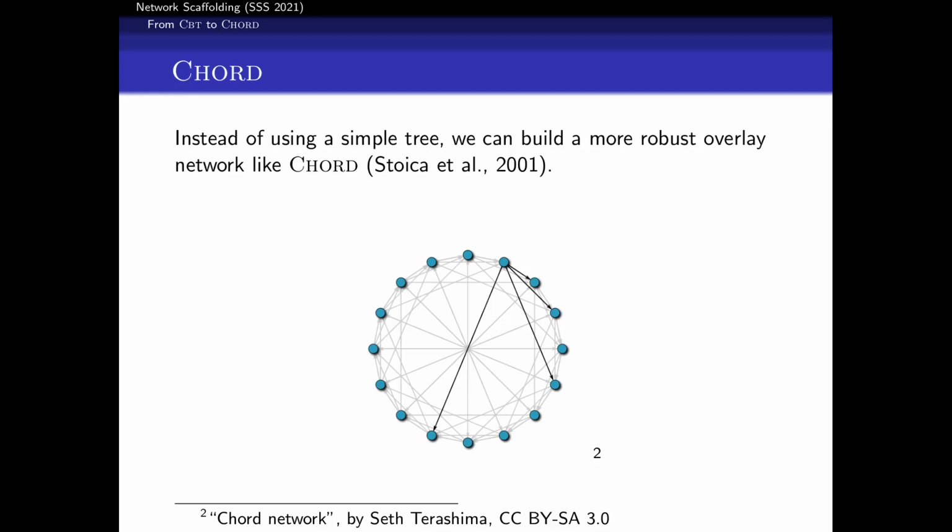So we might have a link to a node that's 1 away, and then 2, 4, 8, 16, 32, etc., until eventually we go halfway across the network. So if we look at this node here, it's got a pointer to that one node that's 1 away, 2 away, 4 away, 8 away, etc. So we can build one of those networks and then allow us to be a little bit more robust.